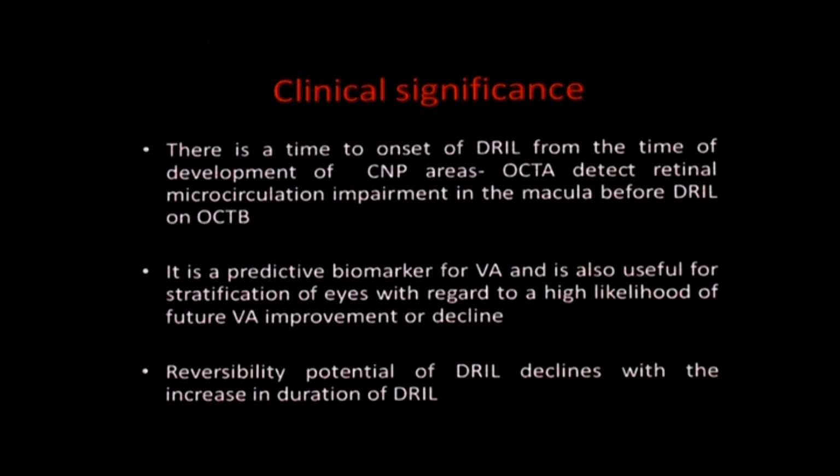And the reason being, you are hardly able to delineate the various boundaries between the retinal layers. So coming to the clinical significance, we have to understand that there is a time to onset of DRIL from the time of development of CNP areas. And OCT-A detects retinal microcirculation impairment in the macula far before the DRIL is detected on OCT-B.